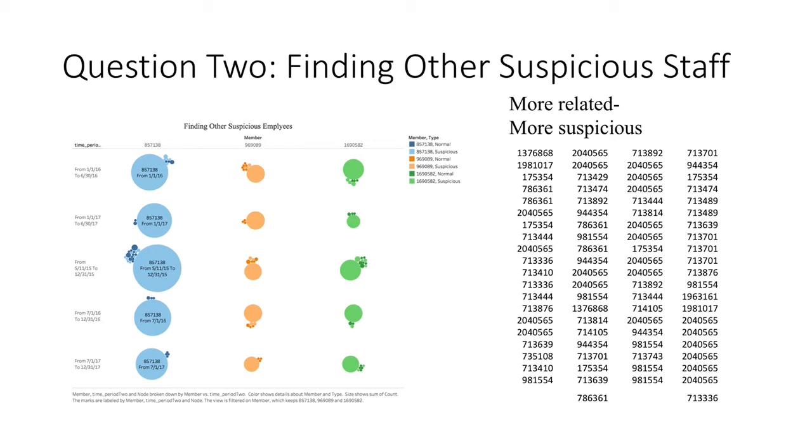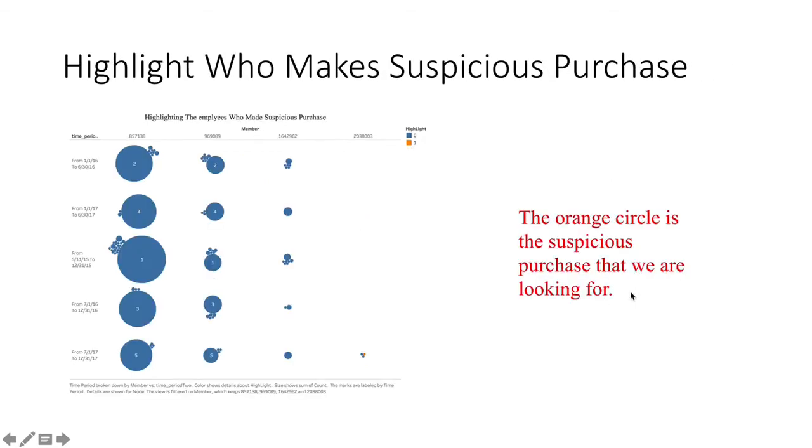normal persons who may be associated with the suspicious group intensively. Those are 82 persons' IDs. And finally, I also highlight the person who made a suspicious purchase, which is displayed by orange circle right here, this small one.